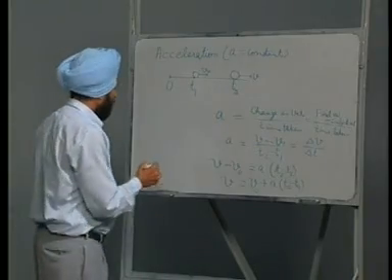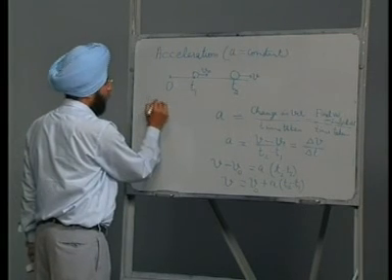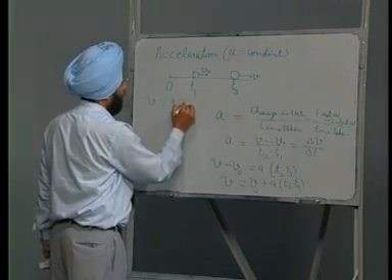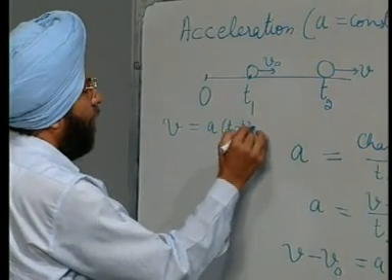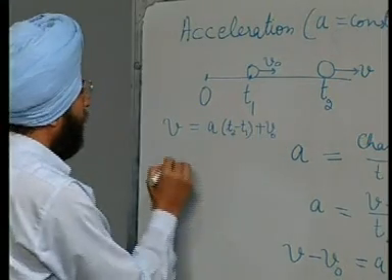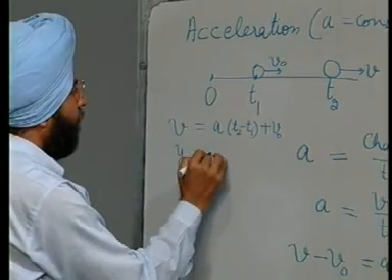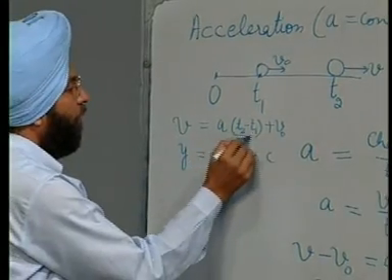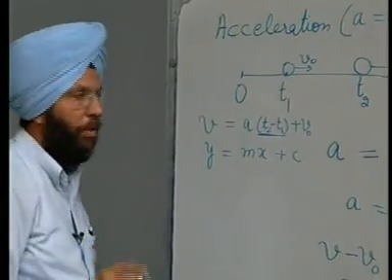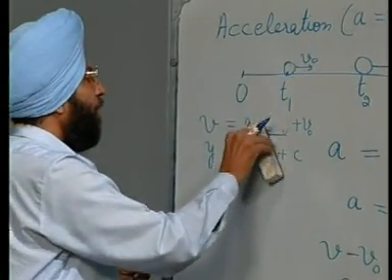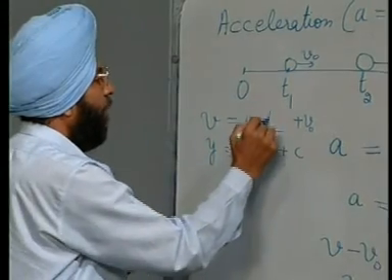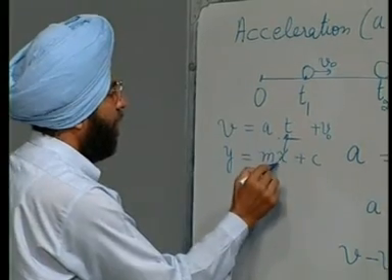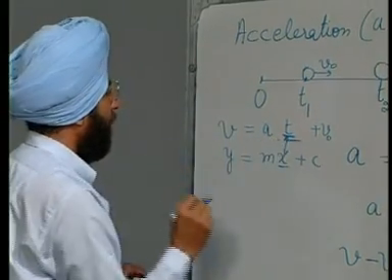Now, we compare the equation v is equal to a into t 2 minus t 1 plus v naught with the equation of a straight line, y is equal to m x plus c. t 2 minus t 1 is the variable, we can take the time variable as, let us say, t. The independent variable in the straight line equation is x, in this equation it is t.